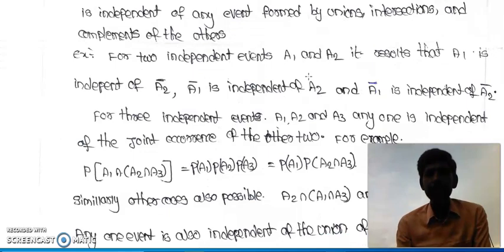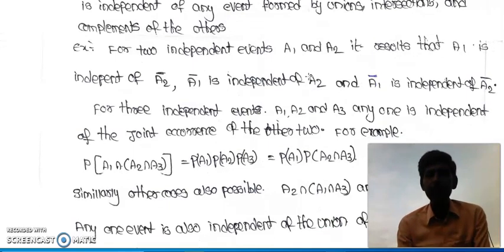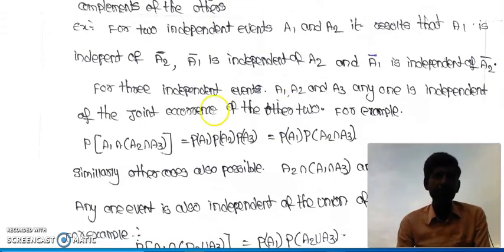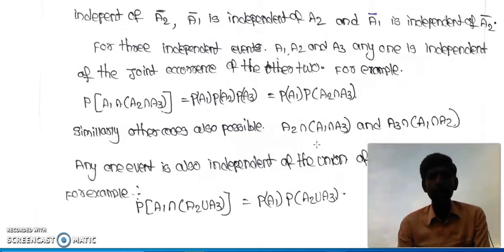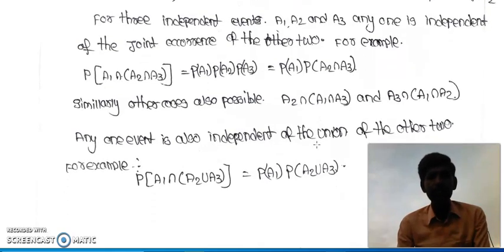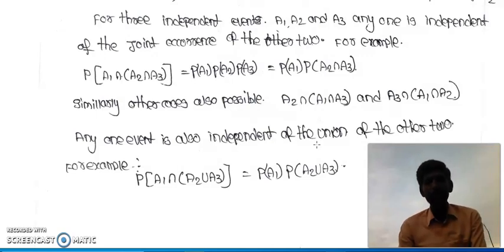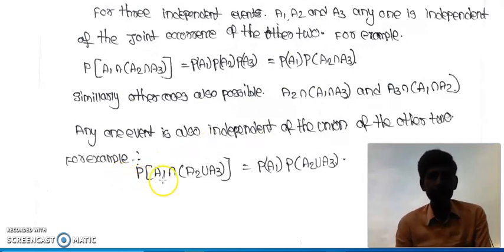For three independent events A1, A2, A3, any one is independent of the joint occurrence of the other two. For example, P of A1 intersection A2 intersection A3 equal to P of A1 into P of A2 into P of A3, that is equivalent to P of A1 into P of A2 intersection A3. Similarly, other cases are also possible. Any one event is also independent of the union of the other two events. For example, P of A1 intersection of A2 union A3 equal to P of A1 into P of A2 union A3.